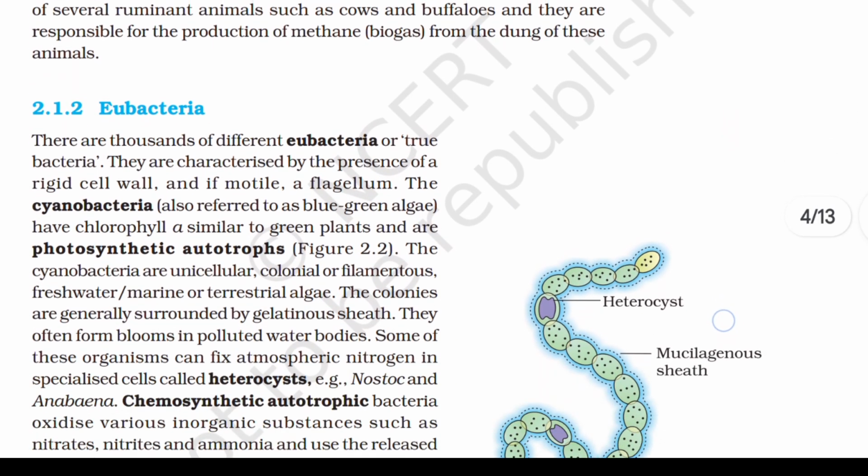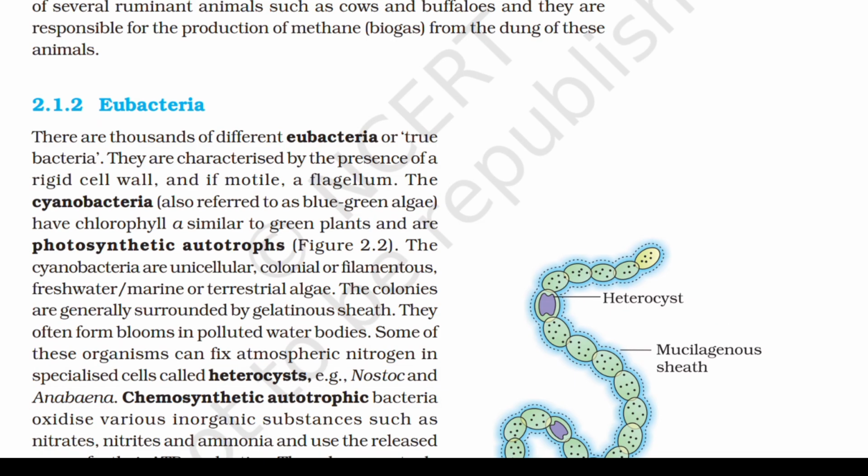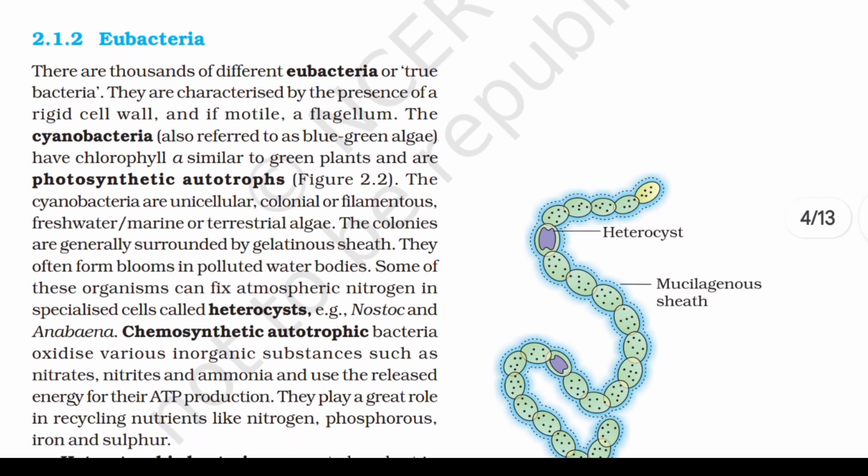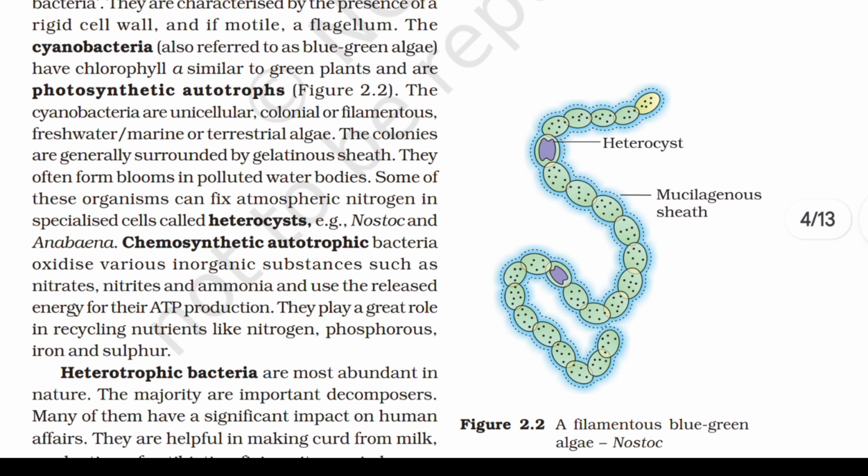2.1.2 Eubacteria. There are thousands of different eubacteria or true bacteria. They are characterized by the presence of a rigid cell wall and, if motile, a flagellum. The cyanobacteria, also referred to as blue-green algae, have chlorophyll a, similar to green plants, and are photosynthetic autotrophs. The cyanobacteria are unicellular, colonial, or filamentous, freshwater, marine, or terrestrial algae. The colonies are generally surrounded by a gelatinous sheath. They often form blooms in polluted water bodies. Some of these organisms can fix atmospheric nitrogen in specialized cells called heterocysts.